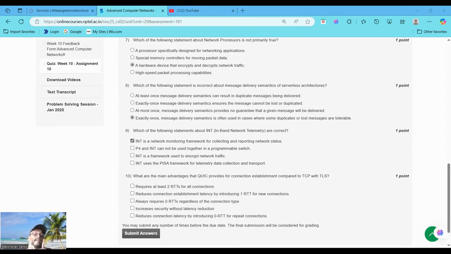In-band means within the data packets. P4 and INT are compatible; P4 programs can implement INT. INT does not encrypt traffic. So the correct one is INT is a network monitoring framework for collecting and reporting network status.